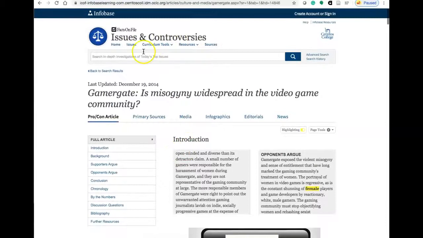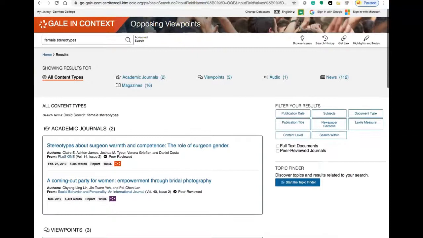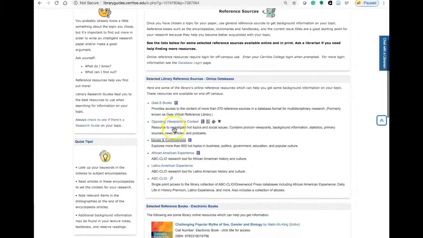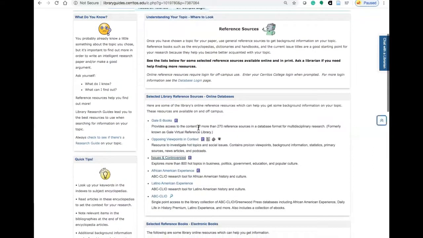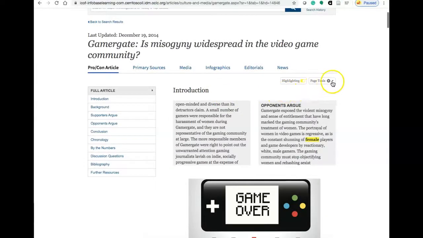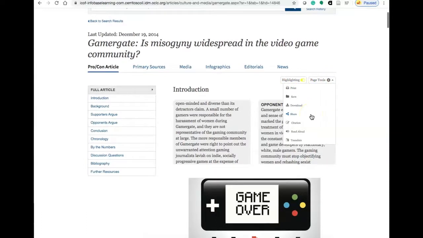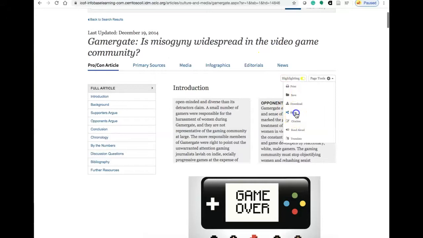So I definitely recommend Issues and Controversies, and then Opposing Viewpoints, just to get started. Those are the two databases under Selected Library Reference Sources, so you can definitely take a look at those. With those particular databases, notice that if I look at one article, you do have the options to print, and you can email the articles to yourself. There is also usually information for citation, for example for MLA. That was under citation, and you can share the article, email it, or print.